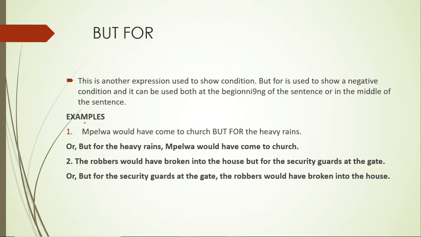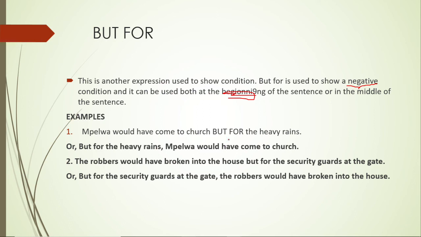We'll have another condition word which is but for. This is another expression to show a negative. Take note of this. It is used to show a negative condition, and it can be used both at the beginning or in the middle of the sentence. There was a typing error here. This is the word beginning or in the middle, so you can begin with but for or not.